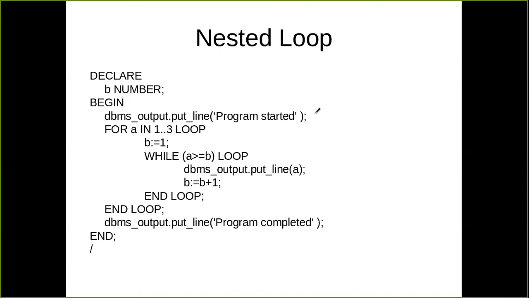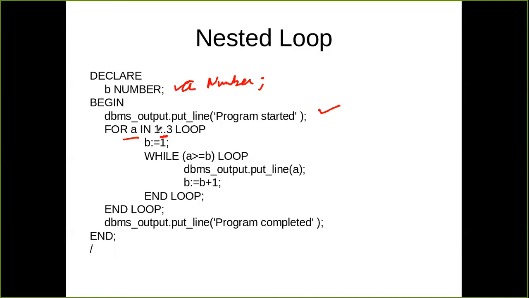So very first statement, program started here. I have declared a variable b. Then for a in 1 2 3, so I have to declare variable a also here, a number. So you have to write a number also. For a in 1 2 3 loop, you have to note that here you have to put double dots only, no more than double dots, no less than double dots. So always put double dots here.